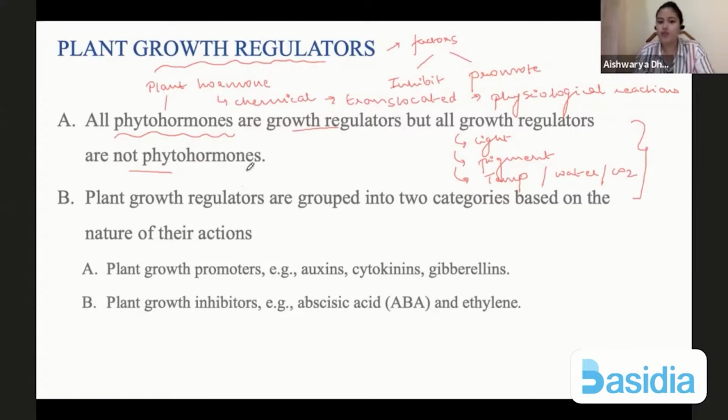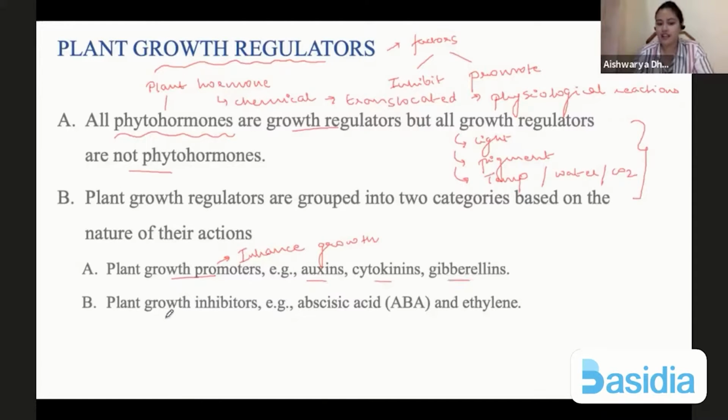So plant hormones or growth regulators can be categorized into two main groups. One is growth promoters. That means it will promote or enhance growth. And we have three such hormones: auxins, cytokinins, and gibberellins.